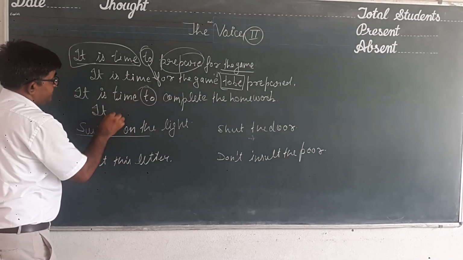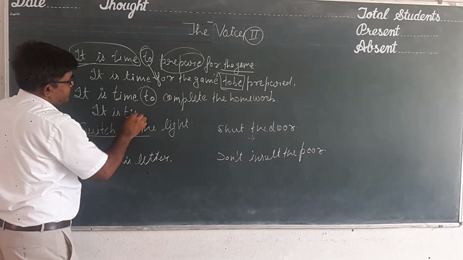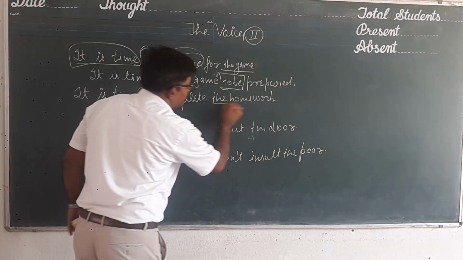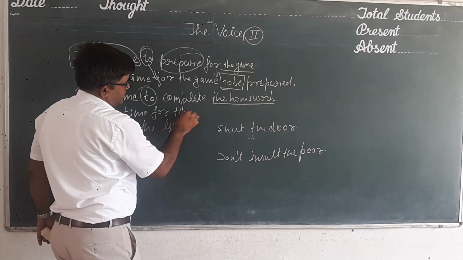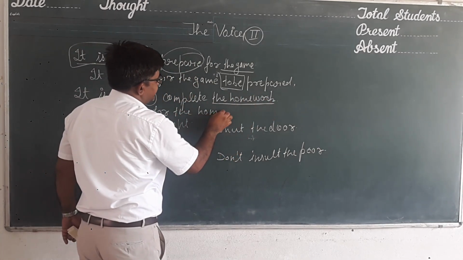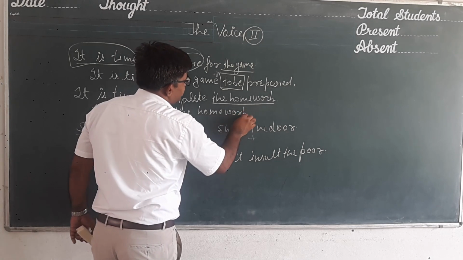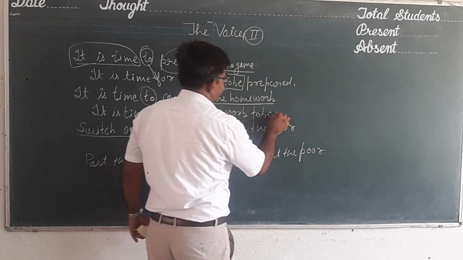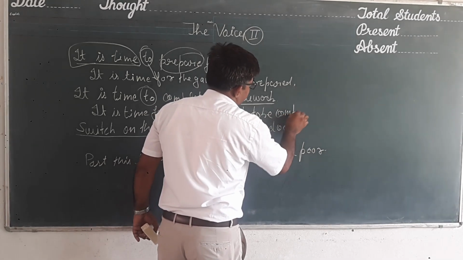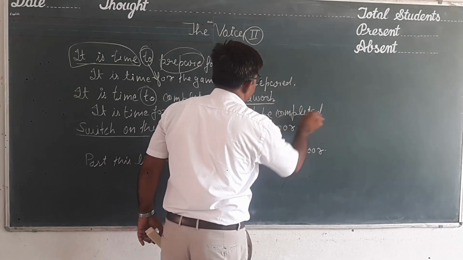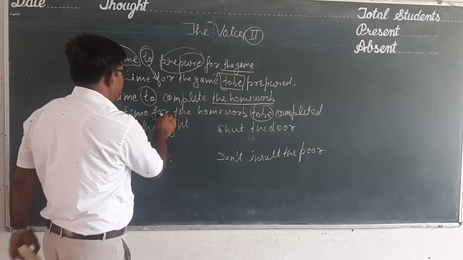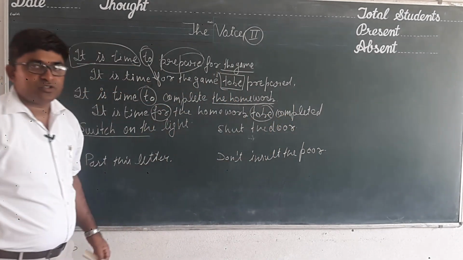It's time, then for, then the object: for the homework. Then "to be": homework to be completed. The structure is very simple. Two things to keep in mind: "to be" before the main verb, and "for" at the place of "to".